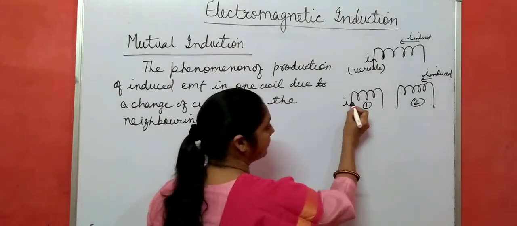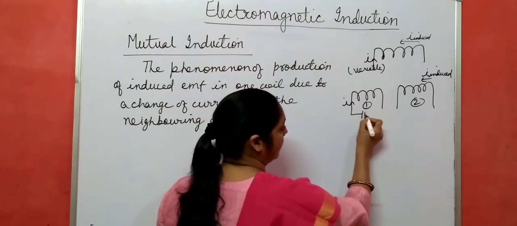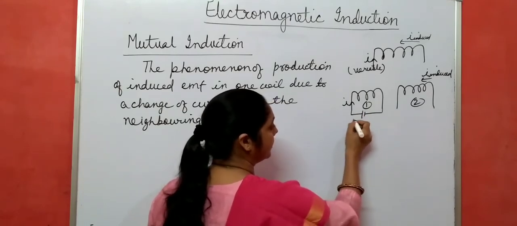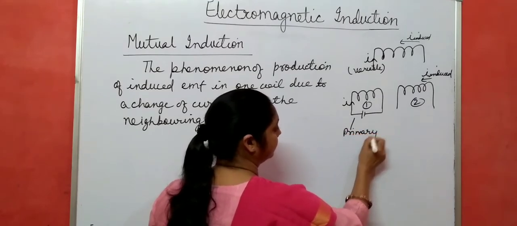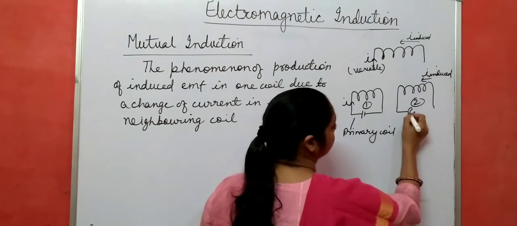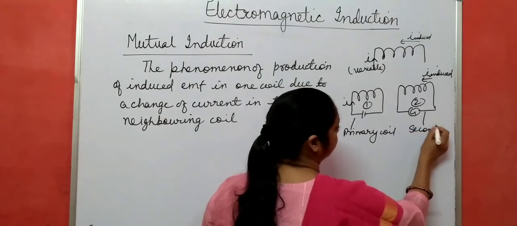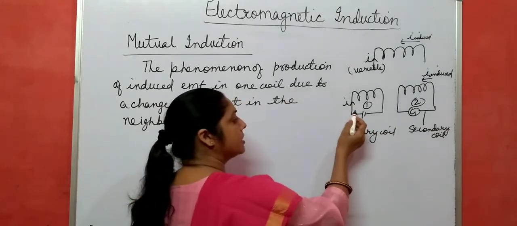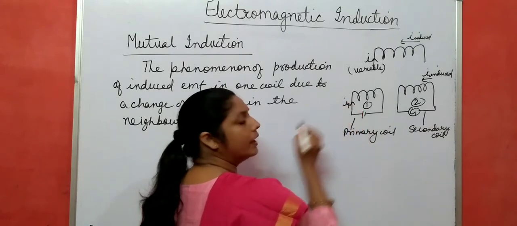Suppose this is the first coil, and we pass a current through this first coil with the help of the supply. This first coil is called the primary coil, and this second coil is called the secondary coil. Now suppose the current in the first coil is I1.